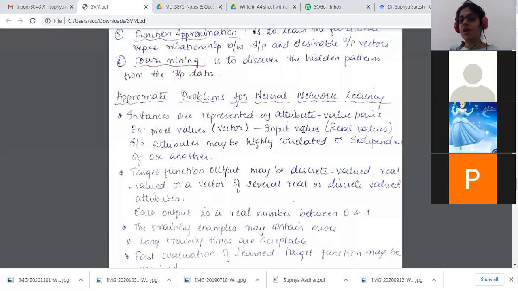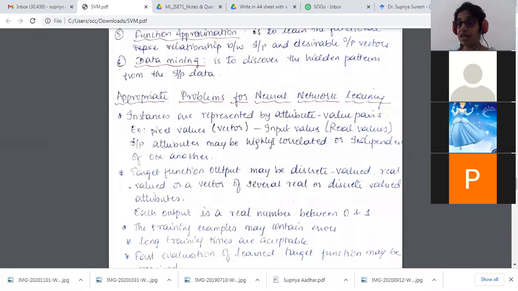So it has an input value. It can be real numbers or real values as well. The input attributes may be highly correlated or independent of one another. Even if it is highly correlated, it is fine. If it is independent of one another, yes, my system is ready to learn it. It is ready to train.